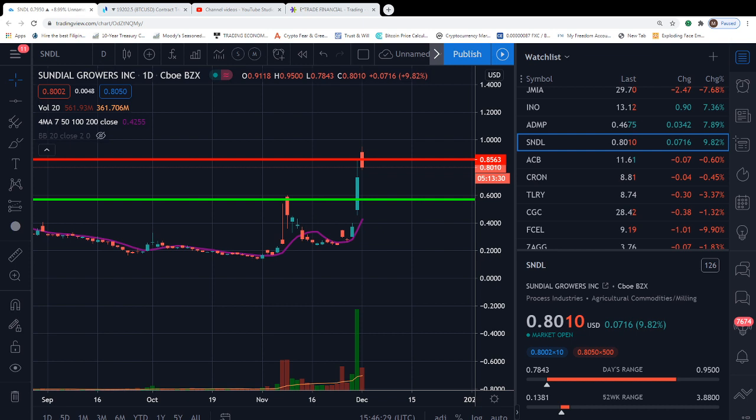We're going to take a look at Sndl. This is our daily price prediction. If you're just joining us, welcome. It's really simple what we do here. We identify support and resistance. We verify higher highs and higher lows to confirm an uptrend, and lower lows and lower highs to verify a downtrend.